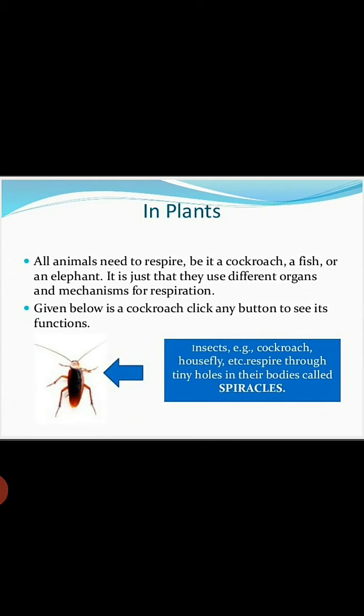Let us see how air supports life in plants and animals. All animals need to respire, be it a cockroach, a fish or an elephant. It is just that they use different organs and mechanisms for respiration. Given below is a cockroach. Click any button to see its function. Cockroach, housefly, etc. respire through tiny holes in their body called spiracles. Spiracles are like little holes through which they take breath.